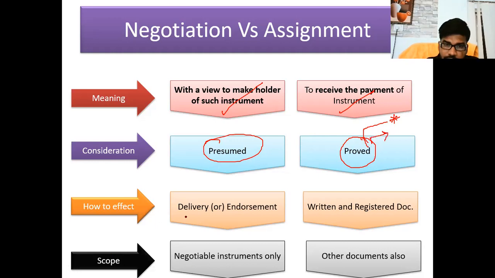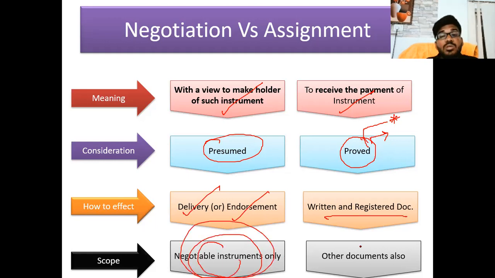So how can it be transferred? By delivery, or by endorsement and delivery. Here, written and registered documents must be used for transfer. Only negotiable instruments can be negotiated. If a bill is transferred to another party, that is called negotiation. A cheque transferred is negotiation. A promissory note transferred is negotiation. Property documents transferred is not negotiation, that is assignment.